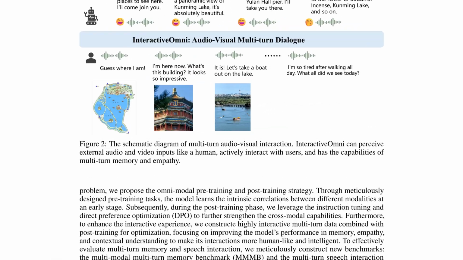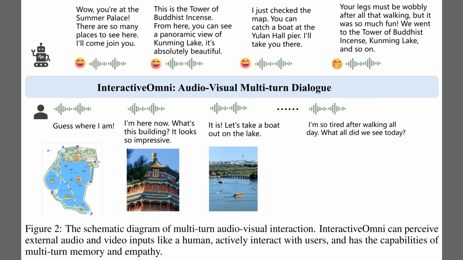Well, Figure 1 showed broad benchmark gains. Figure 2 illustrates what those gains enable in practice. The figure depicts a multi-turn audio-visual dialogue, where the assistant listens, sees images, and replies with streaming speech and text. Multi-turn memory means the assistant recalls prior turns to keep plans and references consistent, which makes the trip conversation flow. The sequence highlights empathy cues and context carryover, so the interaction feels natural rather than single question, single answer.